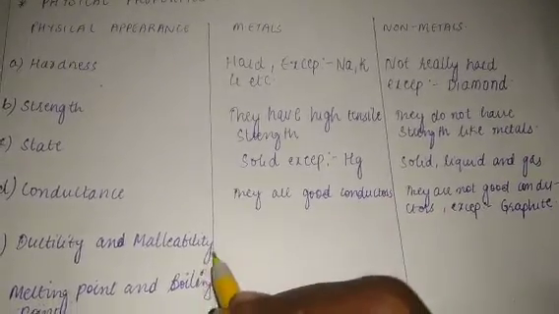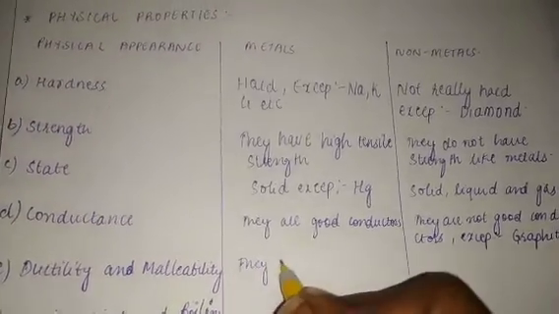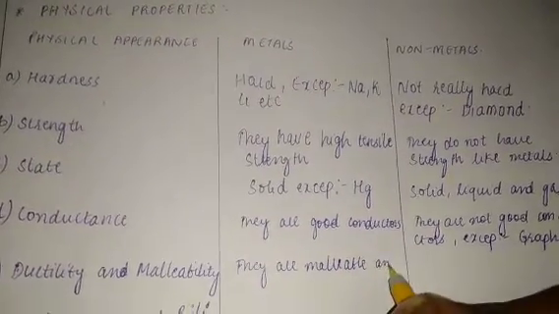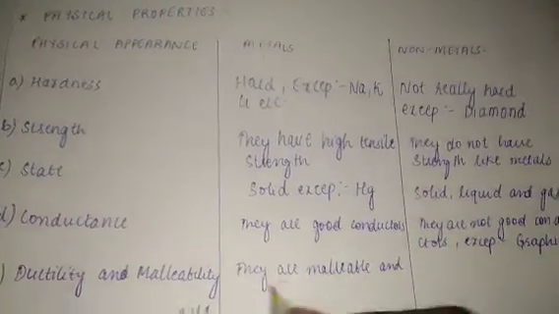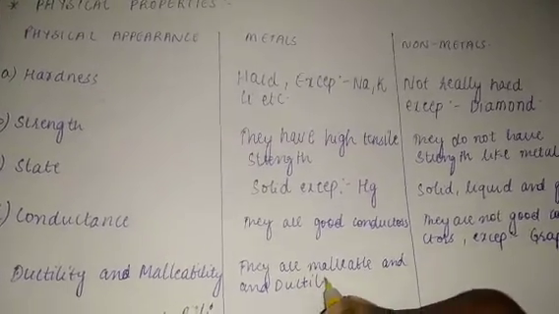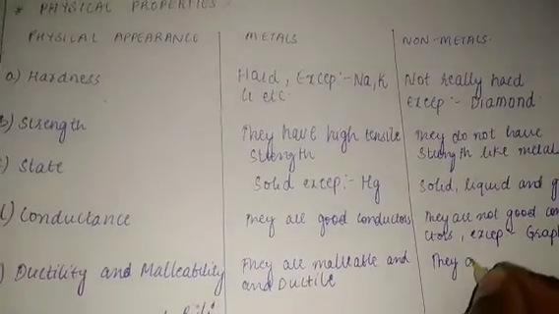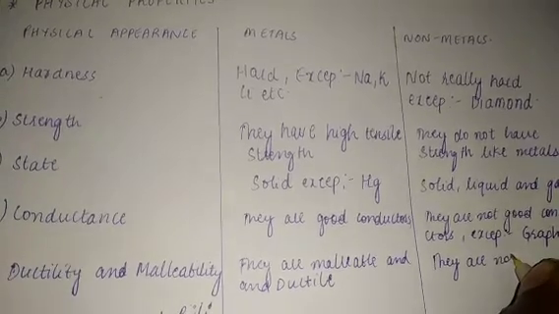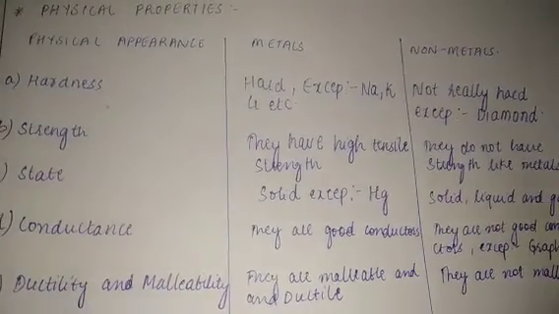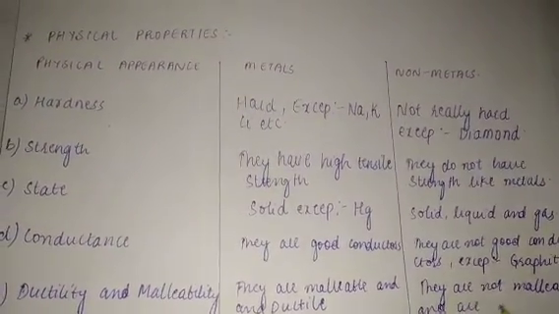Now what about ductility and malleability? Metals are malleable and ductile. It means they can be drawn into thin wires by changing their physical state, while non-metals are not so. They are brittle, not ductile, and not malleable.